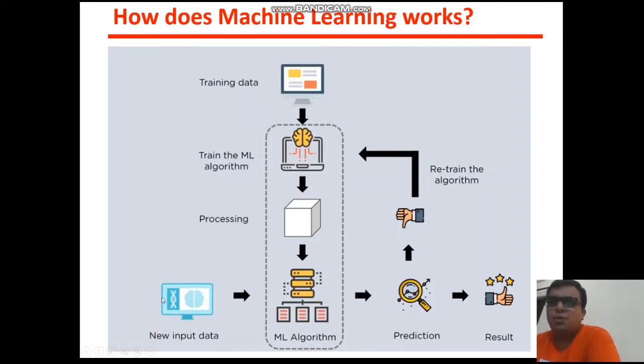If you give new input data, you will get a prediction. That prediction might be okay or not okay for you. If the prediction is not okay, you can retrain your model, and your model's efficiency will increase day by day as you give data to that model.